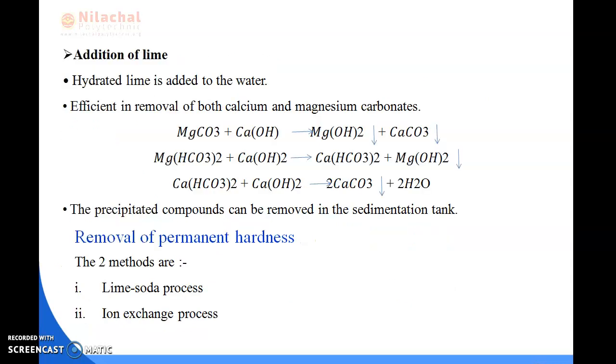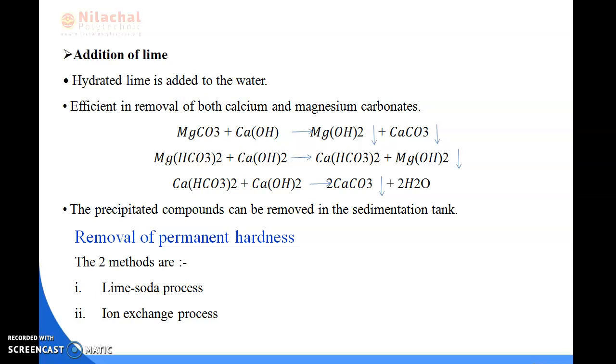Next is lime. When hydrated lime is added to the water, there is efficient removal of both calcium and magnesium carbonates. You can see the chemical equations here. The precipitated compounds can be removed in the sedimentation tank. So this is all about the removal of temporary hardness.